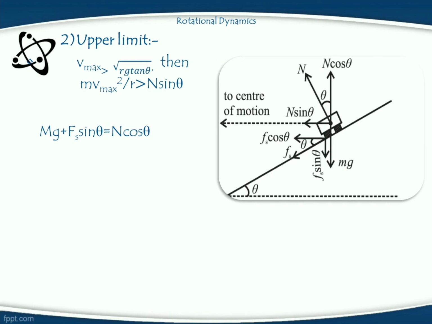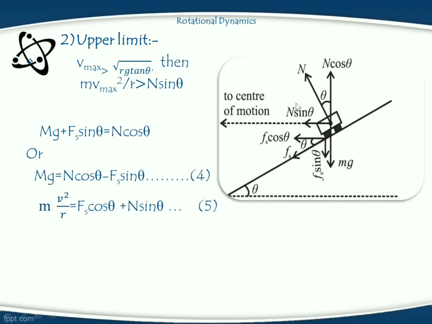First equation is this: mg and Fs sin theta can be balanced by N cos theta. Hence, we can write mg plus Fs sin theta is equal to N cos theta. Then rearranging the terms, we get mg is equal to N cos theta minus Fs sin theta. Then N sin theta and Fs cos theta can be balanced by the centrifugal force acting on the vehicle. That's why we can write mv square upon r is equal to Fs cos theta plus N sin theta.